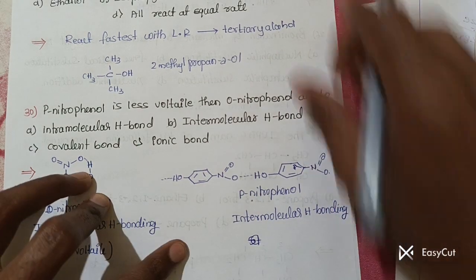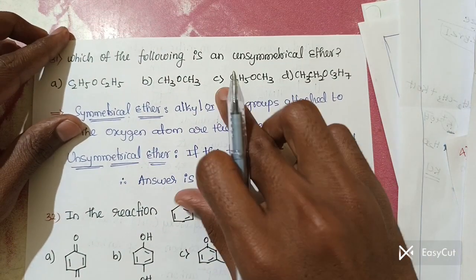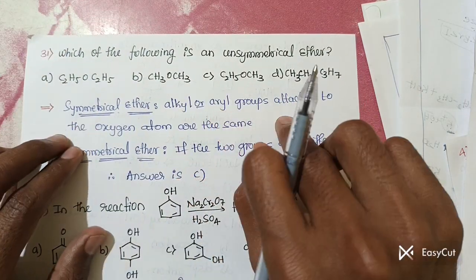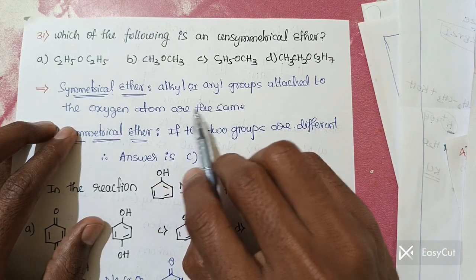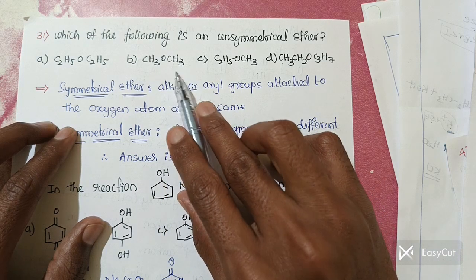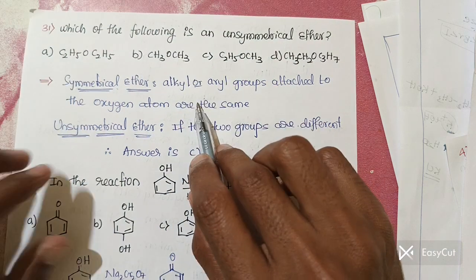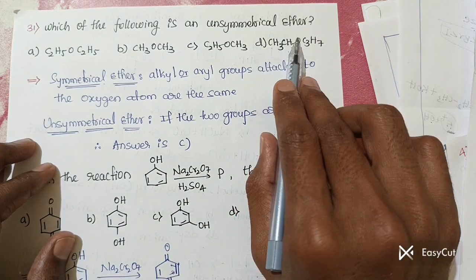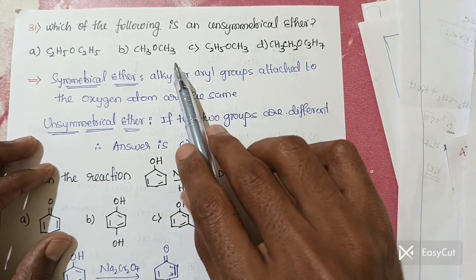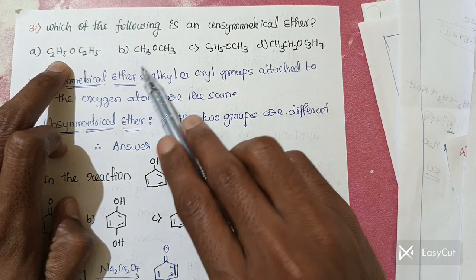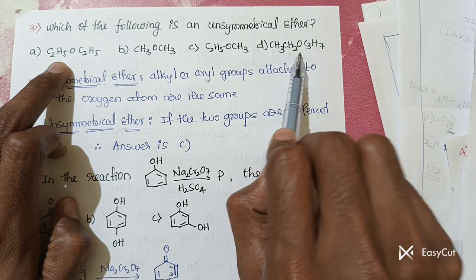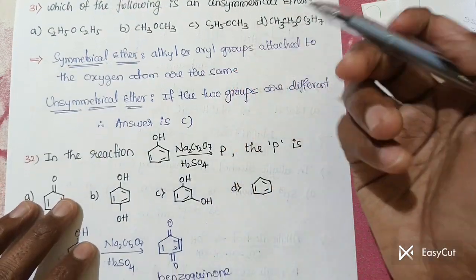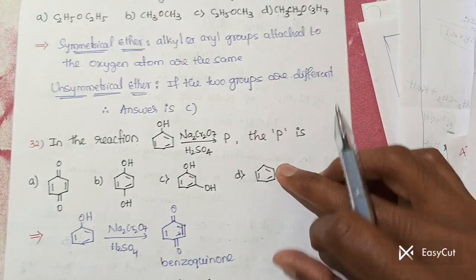Then the next question, number 30, which of the following is an unsymmetrical ether? Do you know what an unsymmetrical ether is? If the alkyl or aryl groups attached to the oxygen atom are the same, it is symmetrical; if they are different, it is unsymmetrical. The question asks for an unsymmetrical ether. So what is the example? Here there is symmetry, here there is symmetry. So this is an unsymmetrical ether. This one is not. Okay, next one.